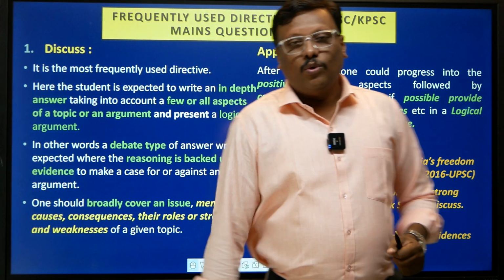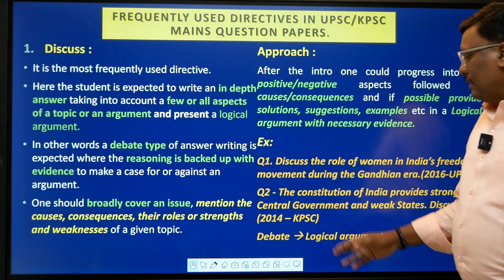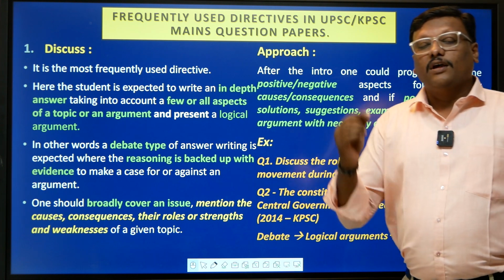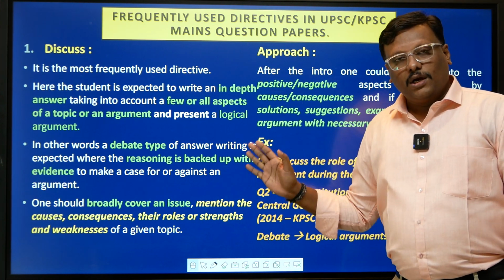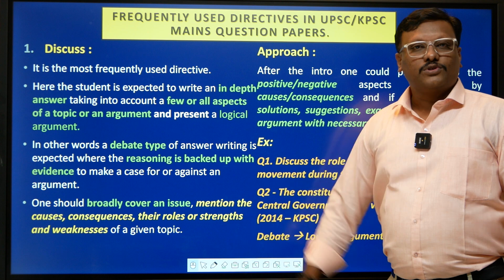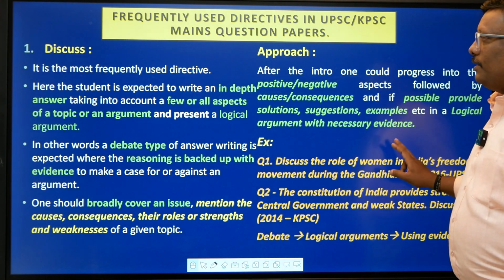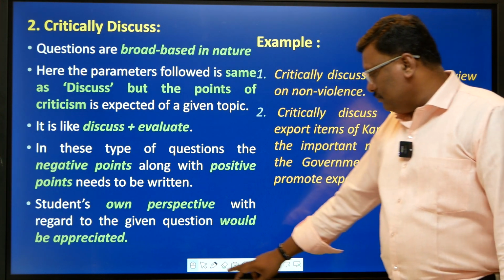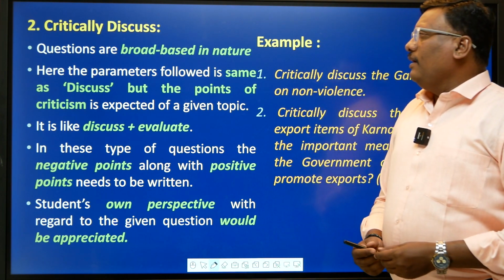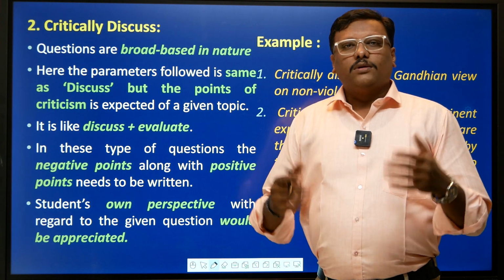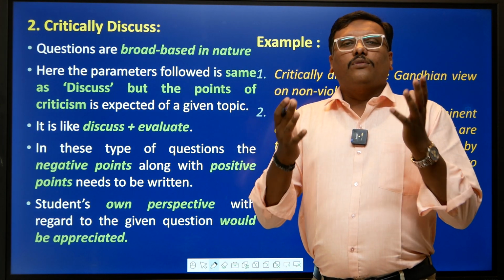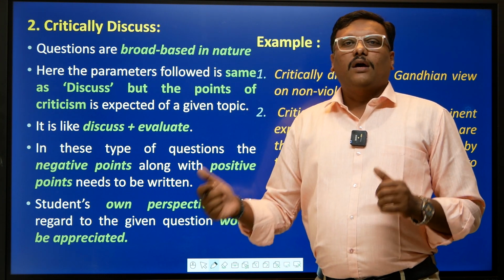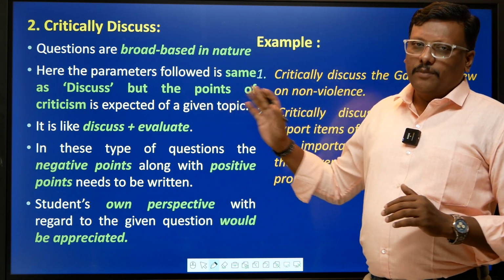So hopefully you have understood the meaning of discuss. You debate with logical arguments and support them with sufficient evidences. That is how you have to progress with this sort of question, that is discuss. Moving on to the next one, critically discuss. In critically discuss, again, discuss is what? Using a debate, or an in-depth answer writing using logical arguments as well as evidences. Here also you have to do the same thing.